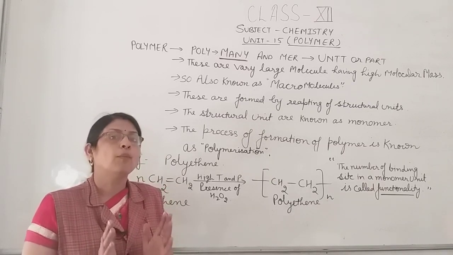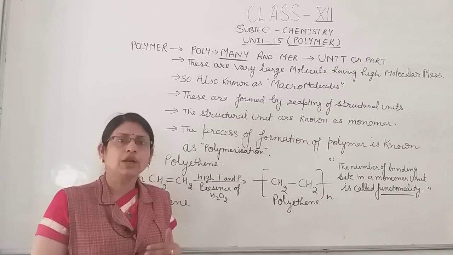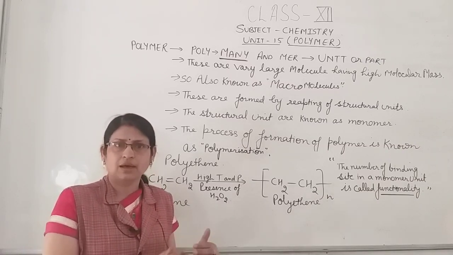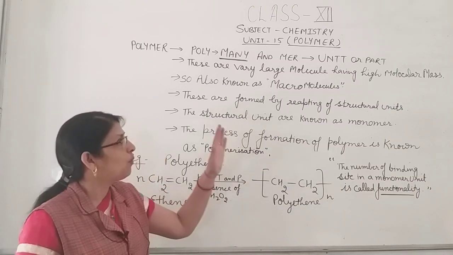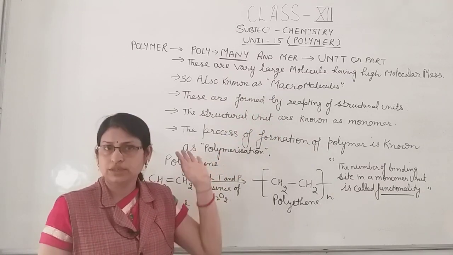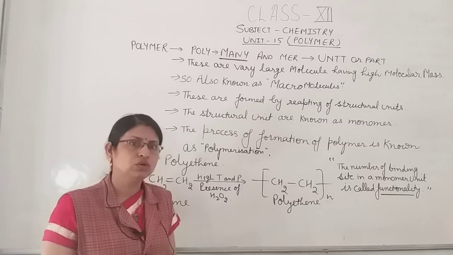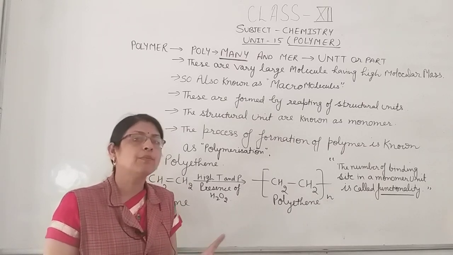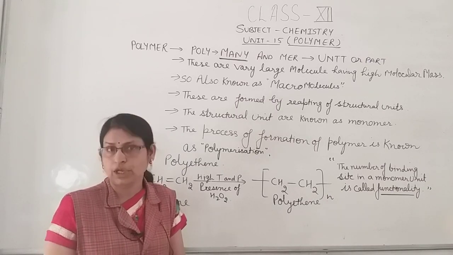It means a polymer molecule is made up of small molecules. They are joined to each other and make a large molecule. So polymers are also known as macromolecules. It means polymers are those compounds which have high molecular mass, and they are also known as macromolecules.